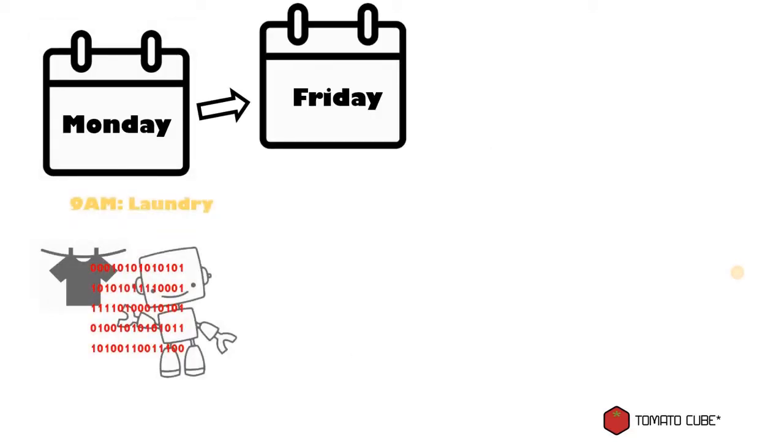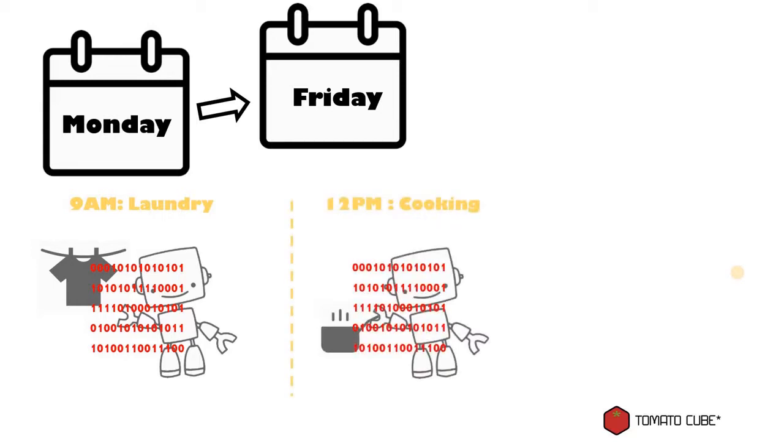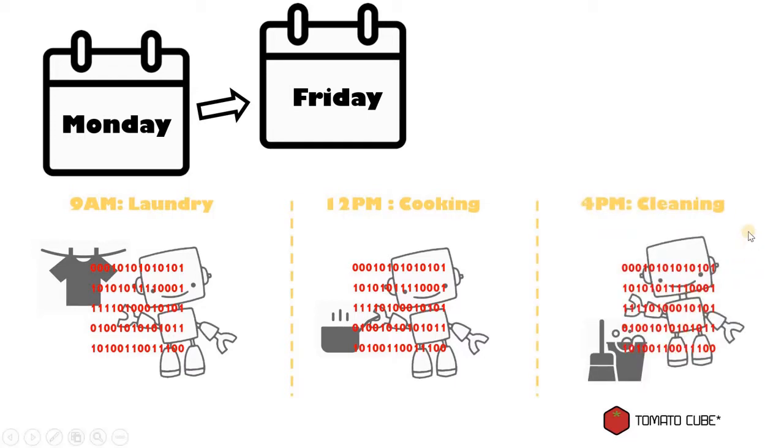So we know that from Monday to Friday, we give an instruction, which is the code, to the robot, saying that, hey, 9 a.m. wake up and do the laundry. And then we also give the second set of instructions that say 12 p.m. cooking. And then in the evening, 4 p.m. cleaning. So these are the codes that we wrote for the robot to perform the tasks that we wanted to do.